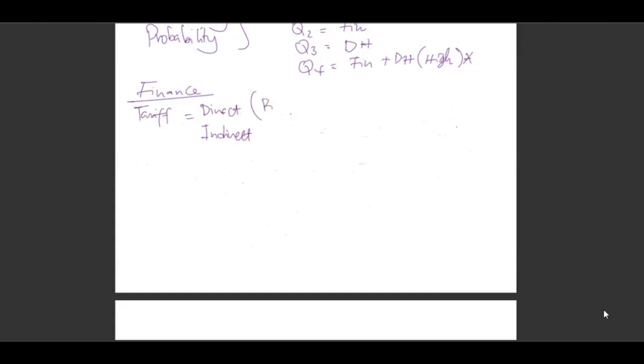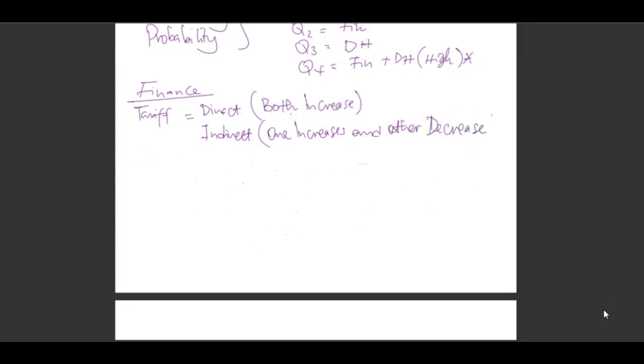When both variables increase, then it becomes a direct graph. Then when indirect, one variable increases and the other decreases.